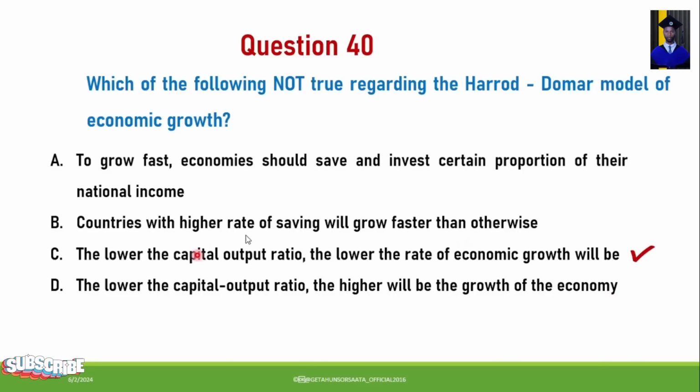So from the listed ones, the one which is not true regarding the Harrod-Domar model of economic growth is: the lower the capital output ratio, the lower the rate of economic growth will be. So this is incorrect regarding the Harrod-Domar model of economic growth.